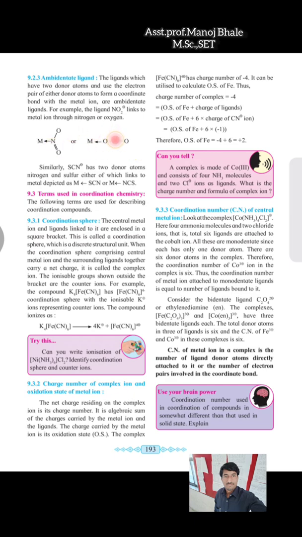Similarly, another example which is also given there is SCN minus, thiocyanide, which is also an ambident ligand. In the first case sulfur is directly bonded to the metal, and in the second case nitrogen is directly bonded to the metal. That means the ligand is the same, but the donor atoms are different, and this is known as the ambident ligand.